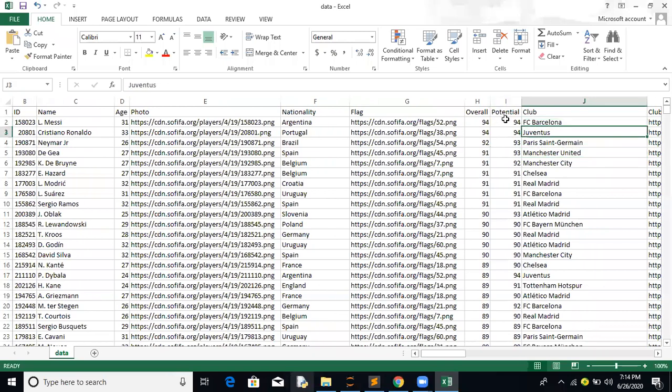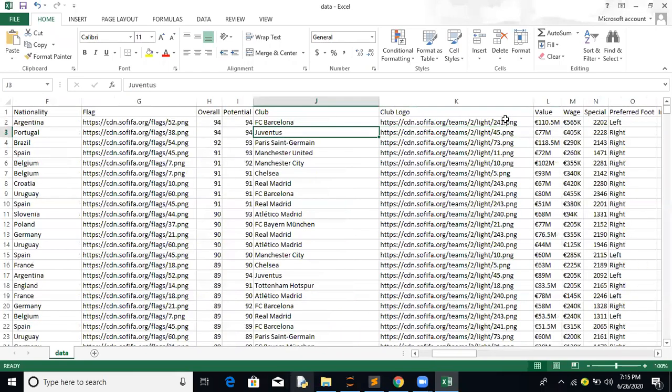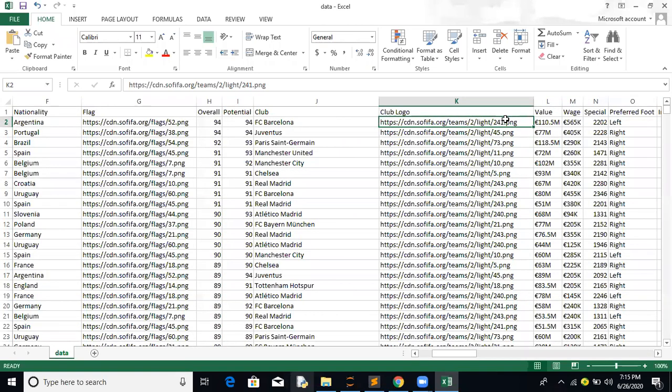These are the clubs which the players are currently playing with. Their nationalities are Argentina and Portugal, and they play for different clubs like FC Barcelona and Juventus. Recently, I think Cristiano Ronaldo shifted from Real Madrid to Juventus, about 2 years back. Club logo, again, doesn't matter, so we can drop it.